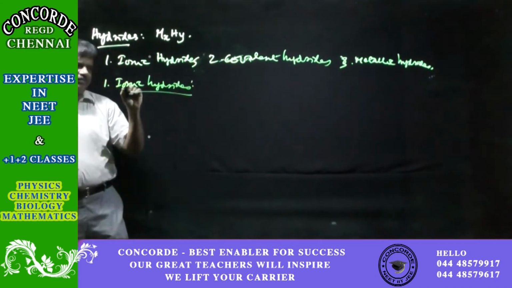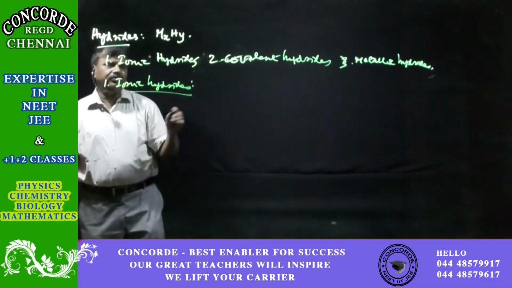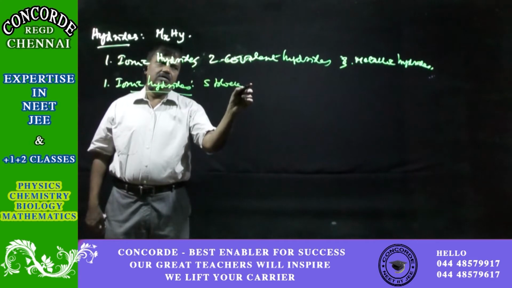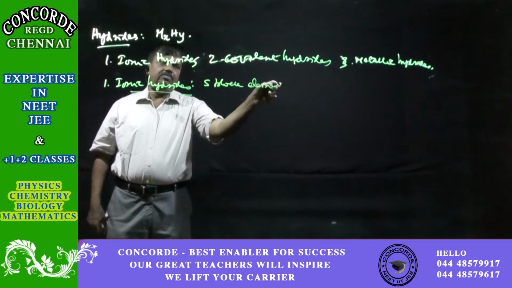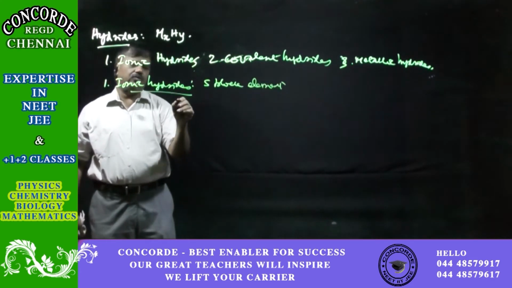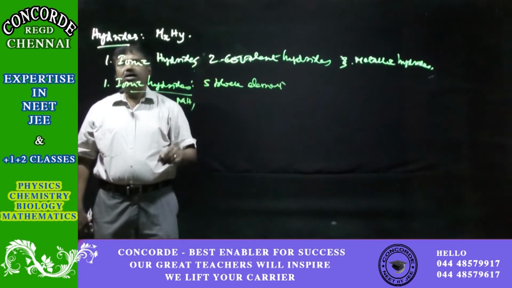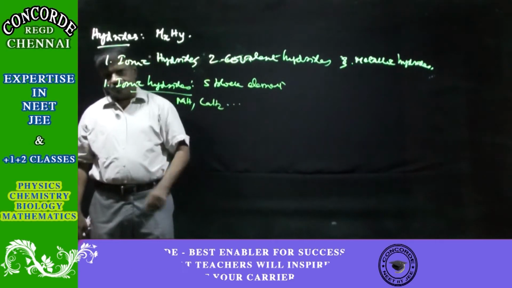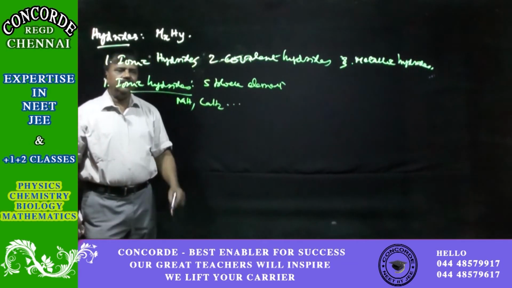Mostly they are formed by s-block elements like sodium and calcium, sodium hydride, calcium hydride, all those things. So mostly they have an ionic character.